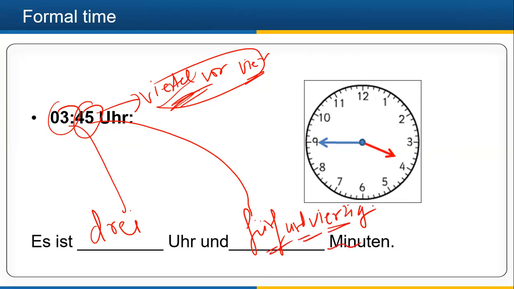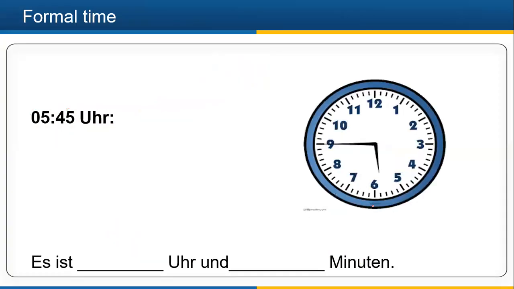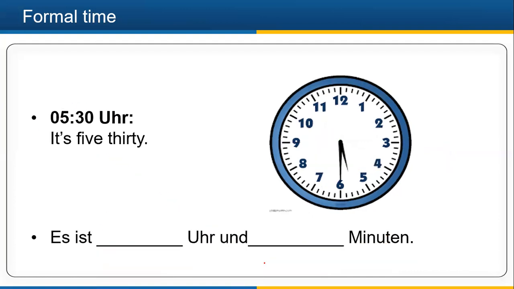You need to memorize this: if you are given the time in the formal way, then it has to be in this structure. There is just one structure. Like 5:45: can you guess what I shall write in the first blank? Es ist 5 Uhr und 45 Minuten. So this was about formal time.